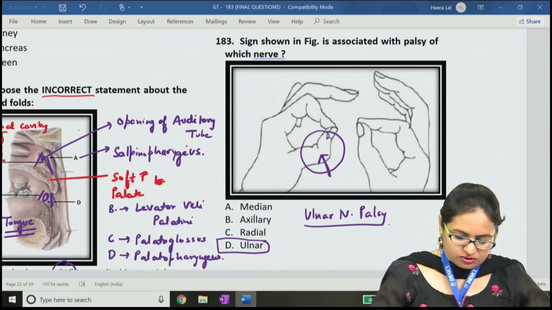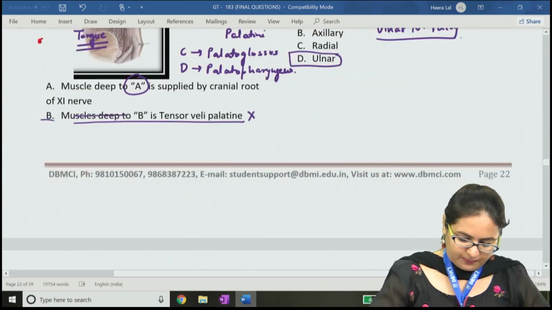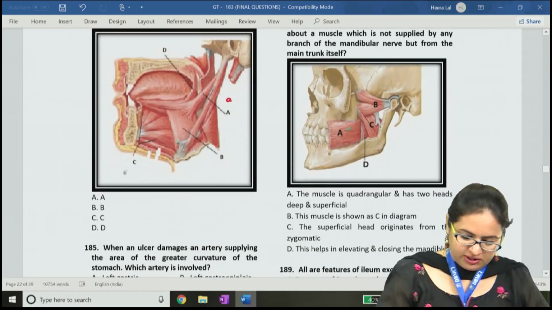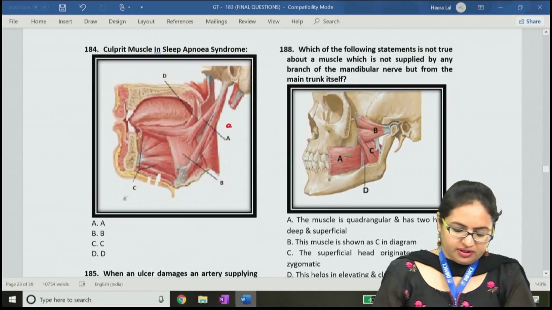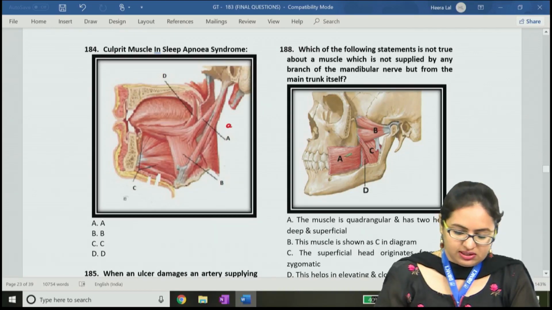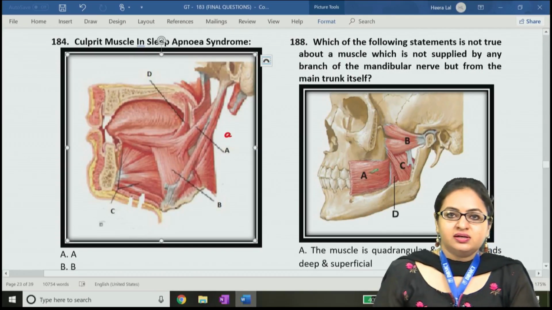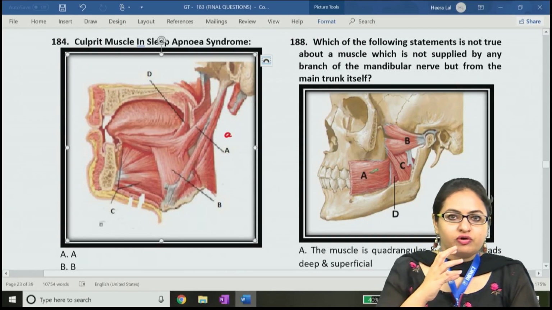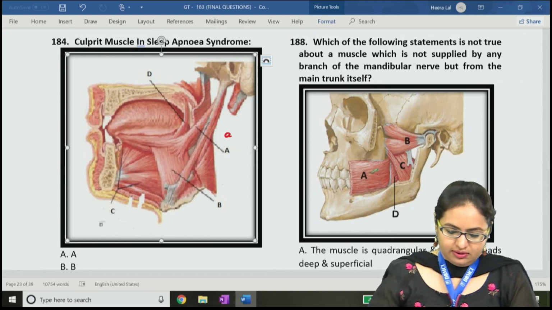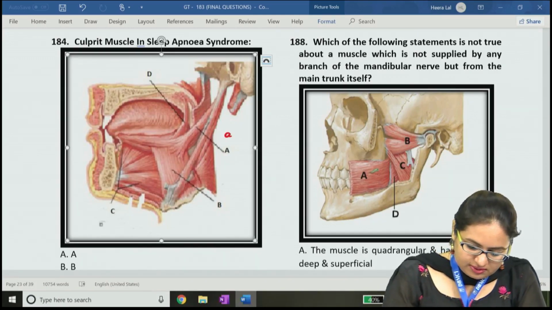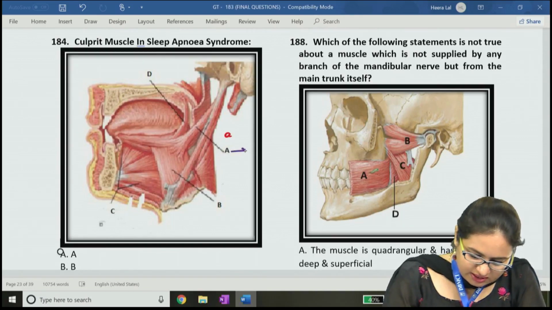Now we come to the next question, question number 184. Here we have to identify the culprit muscle in sleep apnea syndrome. This picture shows the muscles of the oral cavity, the muscles of the tongue. If we try to identify A, B and C, the structure A is the styloglossus muscle.